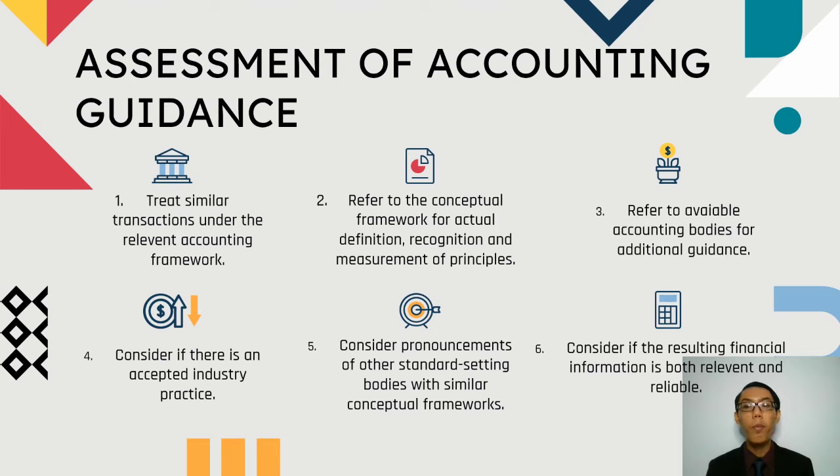Based on those four principles, I will explain about principle two only, which is assessment of accounting guidance. The main points in this principle are, number one, treat similar transactions under the relevant accounting framework. Number two, refer to the conceptual framework for the definition, recognition, and measurement of principles such as assets, liabilities, expenses, and income. Number three, refer to applicable accounting bodies for additional guidance, such as in Malaysia we have MASB, and internationally we have IASB.